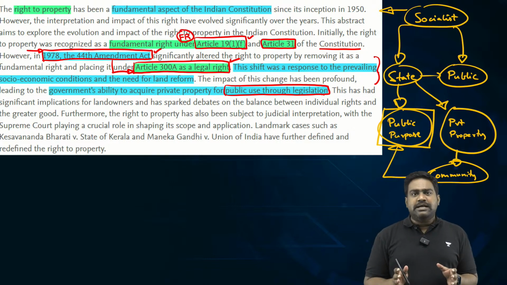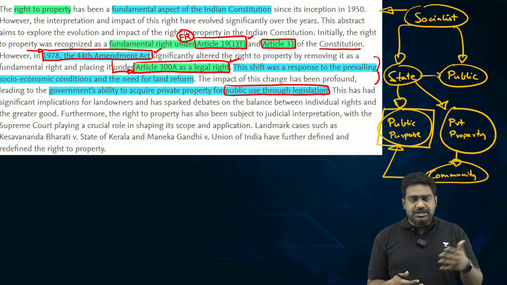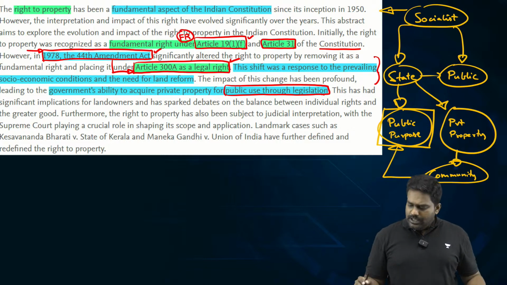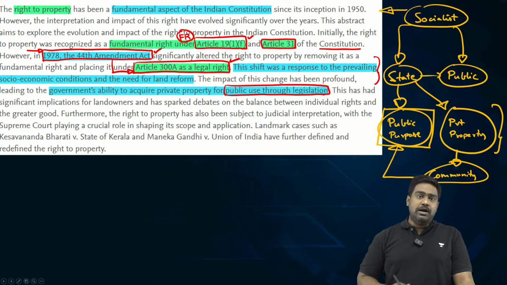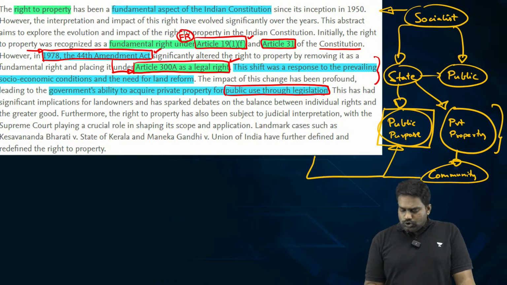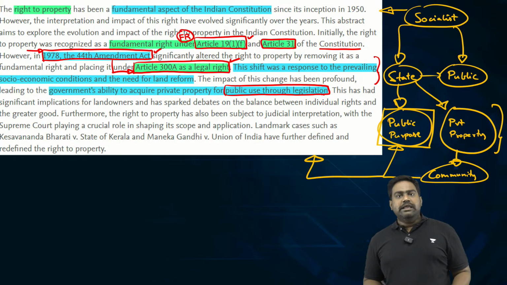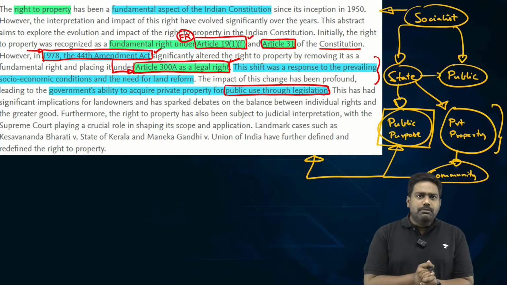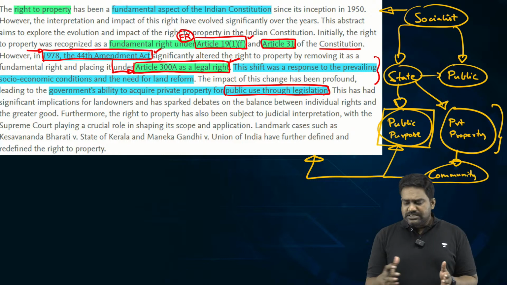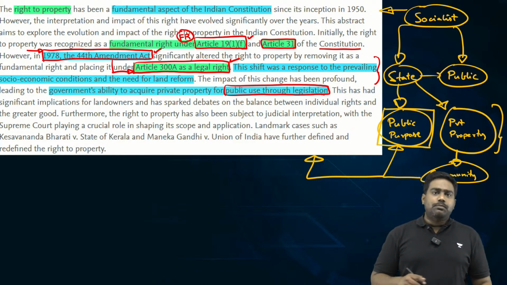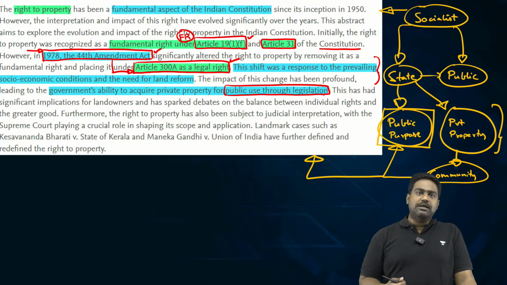So if the government deems that these are important public purposes to be fulfilled in the larger interest of the community, then even private property belonging to individuals, corporations, etc. could be acquired by the government for the sake of public purpose. So appropriate legal processes would be followed, because right to property was just a legal right, no longer a fundamental right. And as a result, the state would start acquiring private property to fulfill a larger public purpose.